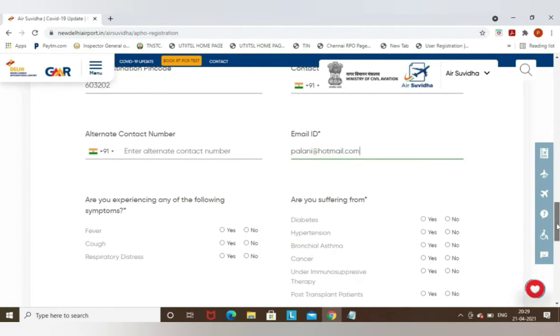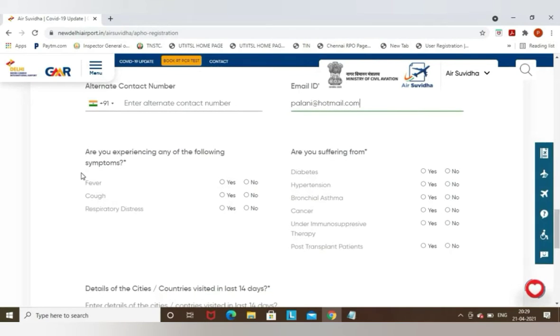Now below, you can see it is asking about some symptoms. If you are having those symptoms, you need to select yes. If you do not have the symptoms, you need to select no. It is asking, are you experiencing any of the following symptoms like fever, cough? If you have any kind of issues, you need to select yes. Else you need to select no. I'm not suffering from any of these symptoms.